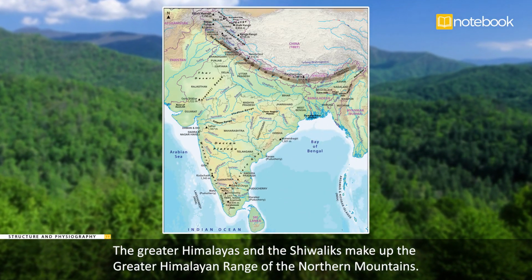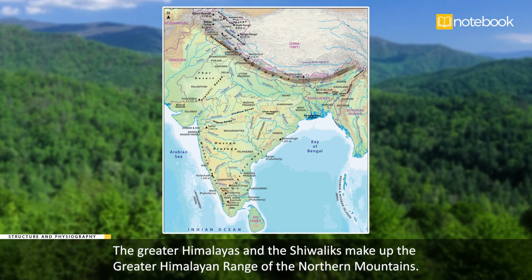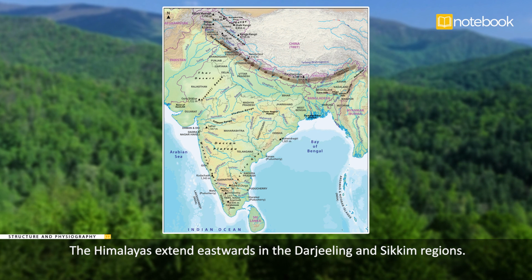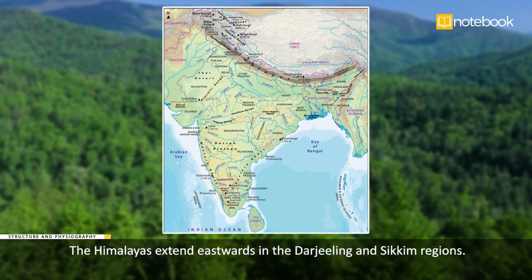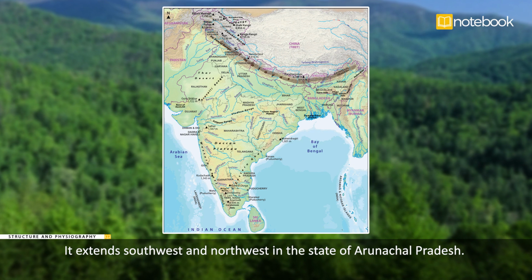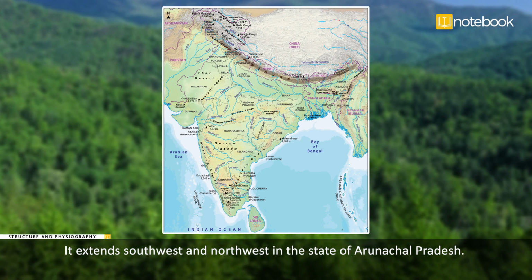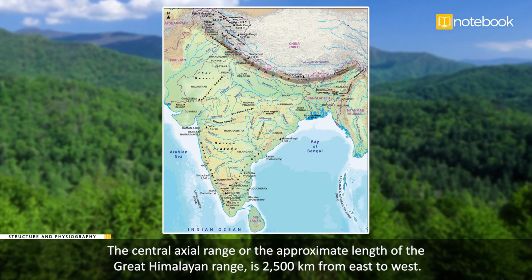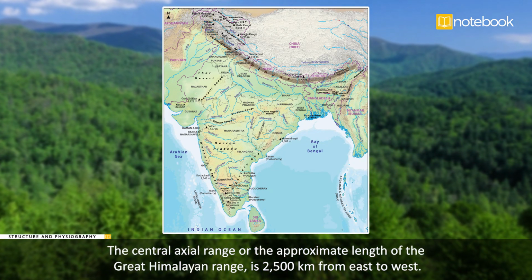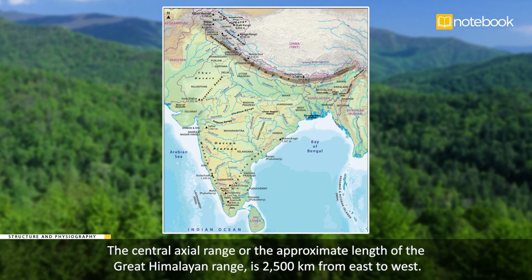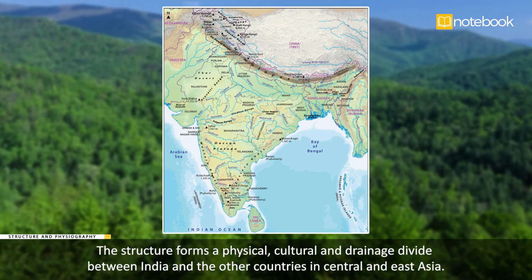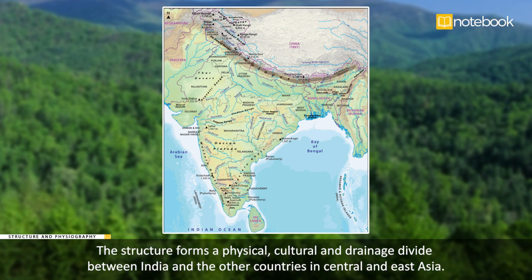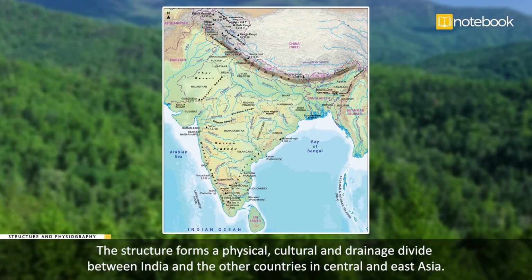The Greater Himalayas and the Shivaliks make up the Greater Himalayan range of the northern mountains. The Himalayas extend eastwards in the Darjeeling and Sikkim regions. It extends southwest and northwest in the state of Arunachal Pradesh. The central axial range, or the Great Himalayan Range, has an approximate length of 2,500 kilometers from east to west. The structure forms a physical, cultural, and drainage divide between India and the other countries in Central and East Asia.